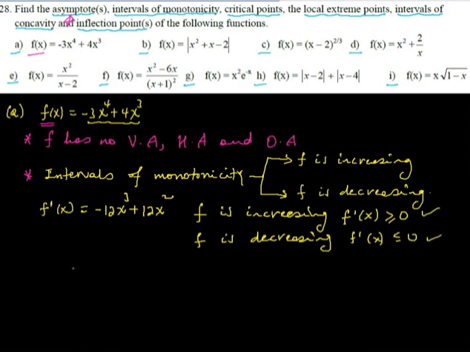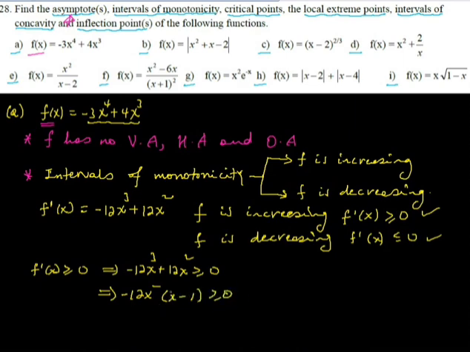So first derivative greater than or equals to 0 means minus 12x cubed plus 12x squared is greater than or equals to 0. In other words, if you factor out 12x squared, minus 12x squared times x minus 1 is greater than or equals to 0.